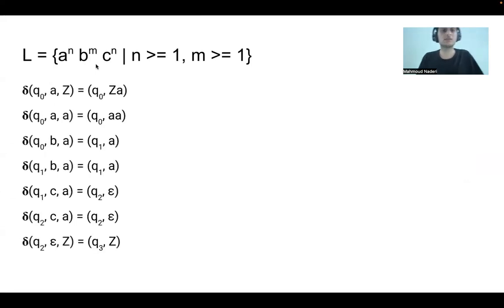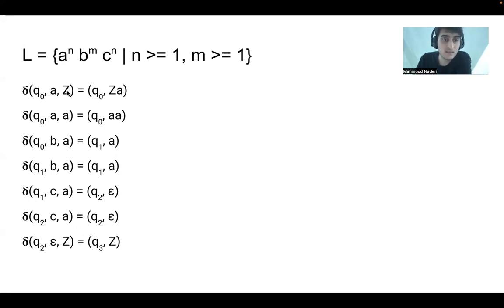Okay, the next question is A^n B^m C^n. How are we gonna do that? Actually, we don't care about the number of B's because B's can come and go, and we don't know how many. We can accept any number; they can come. We don't touch our stack with B. And A^n and C^n is the same as our first example.